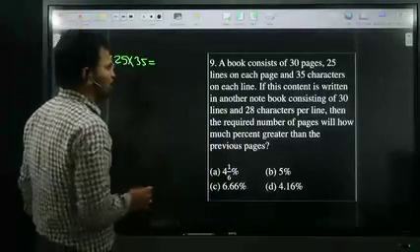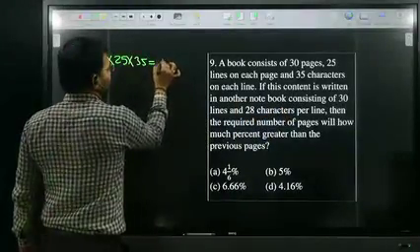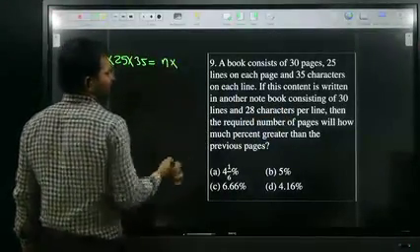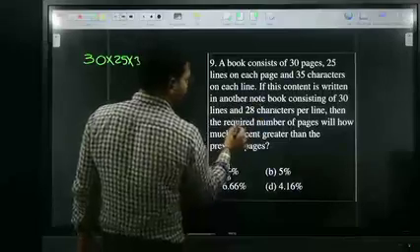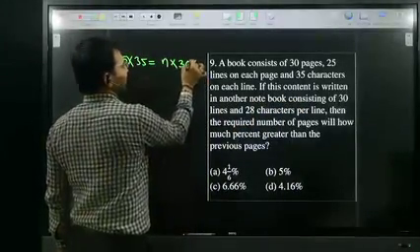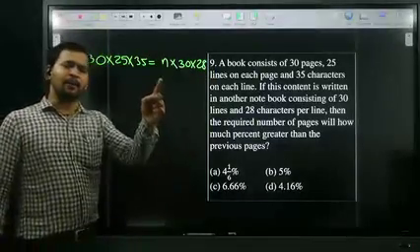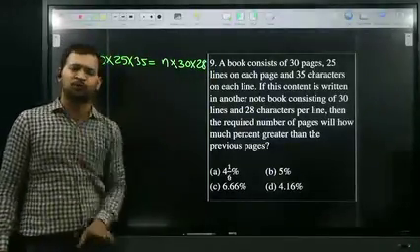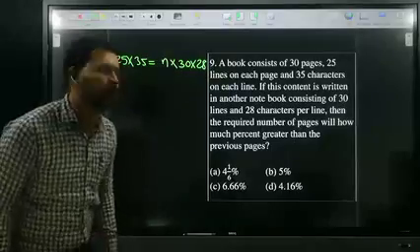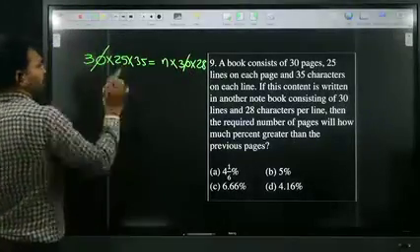The same content is going to be written in another notebook. I don't know how many pages are there, so I assume the number of pages as some n. In that one, how many lines are there? 30 lines. How many characters in each line? 28. First of all, I need to find the number of pages in the new book. 30 gets cancelled.